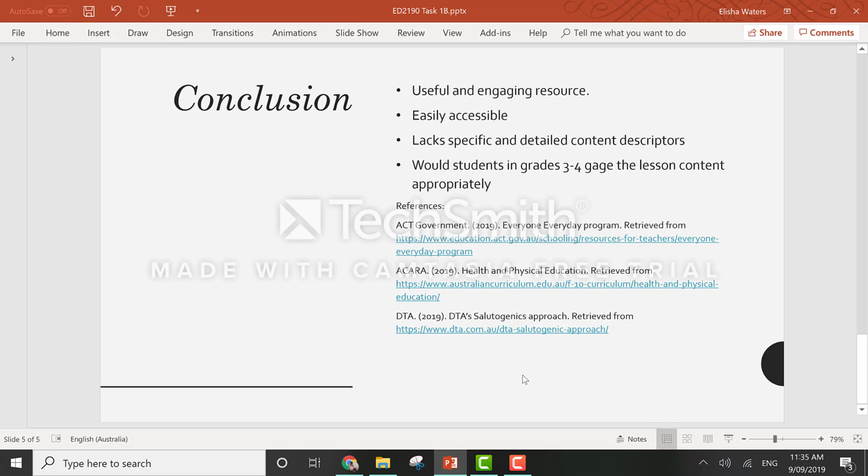However, after critiquing and analysing this resource, it is evident that it does not appropriately align with the curriculum, as it could do with more specific and detailed curriculum descriptors. Not only is it lacking appropriate curriculum links, it is also hard to gauge whether typical grade 3 to 4 students will be able to truly understand and engage appropriately to the content being discussed.